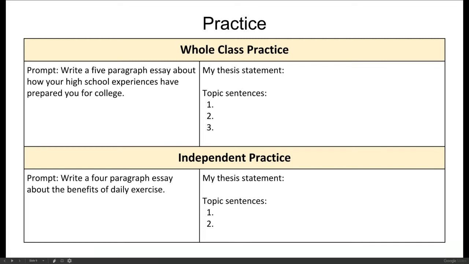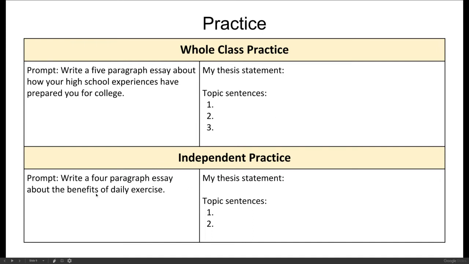Or you could get even more specific. My high school experiences in theater, tennis, and academics have prepared me for college by helping me become, and then you'd have 3 topic sentences. You could make up some stuff here. Theater has helped me become a well-rounded person. Tennis has taught me commitment to a difficult thing to do. And academics has taught me that even when I struggle, when I try hard, I can make it through. So your thesis statement will directly respond to the prompt, and you will then insert the pieces that are required.